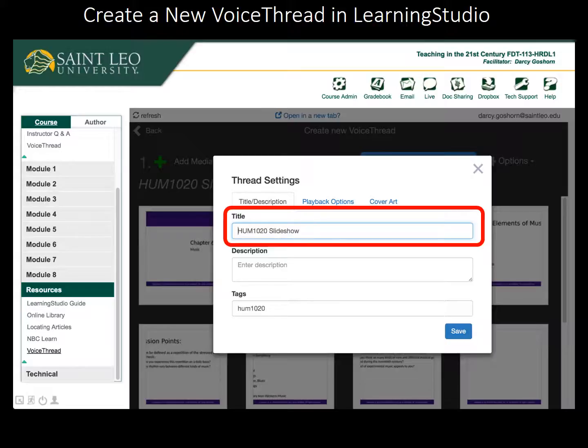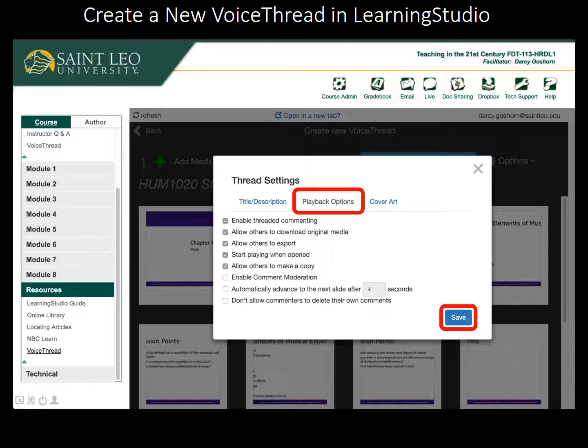You will be asked to complete some information about the VoiceThread that you're creating. Provide a title for the VoiceThread. Click the Playback Options tab to adjust various settings related to how your VoiceThread displays and permissions for commenting. Click the Save button when you're finished configuring the settings.